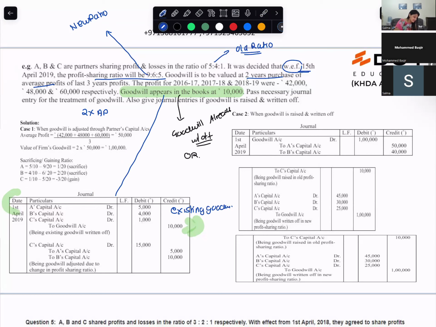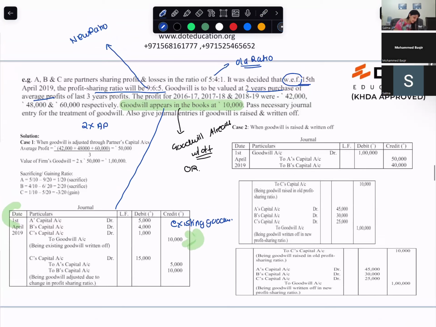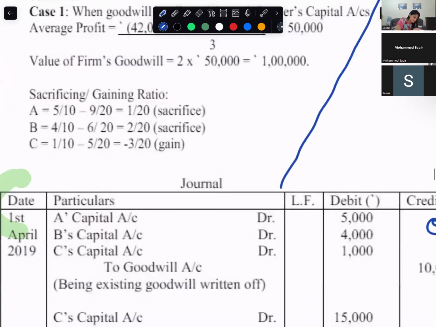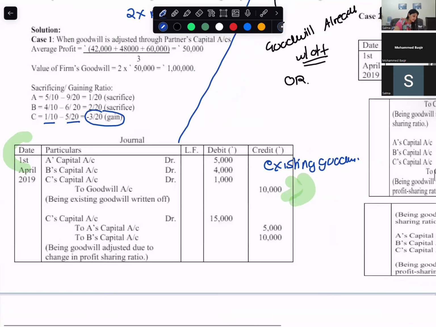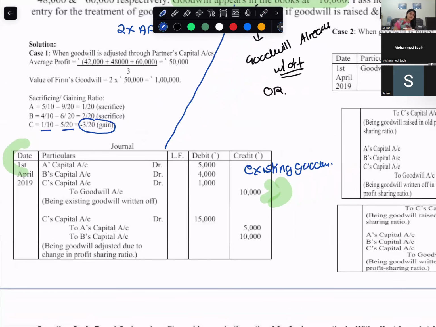So you found out the gaining and sacrificing ratio, right? Old minus new, always. If the answer is negative, then it is a gain. If the answer is positive, then it is a sacrifice. Gaining partner will be debited and sacrificing partner will be credited. So what is the value of the firm's goodwill?